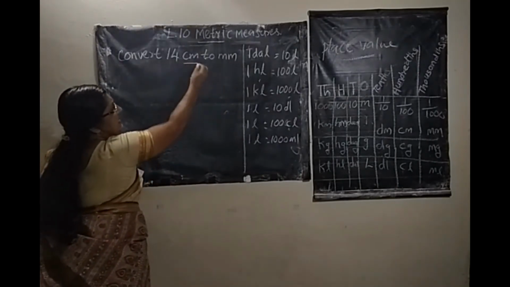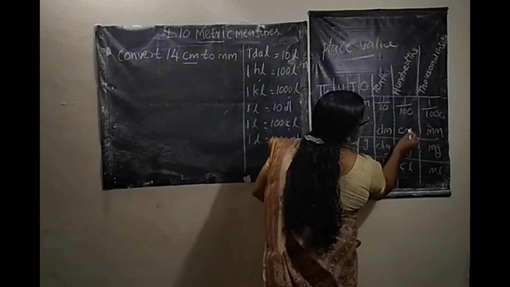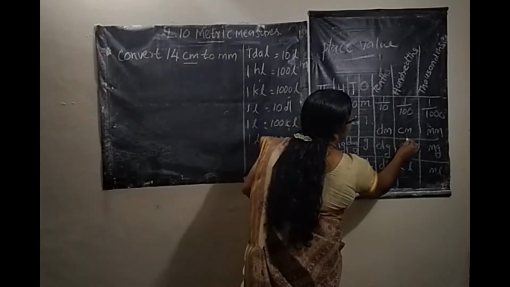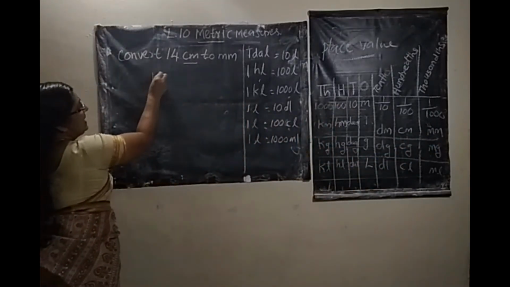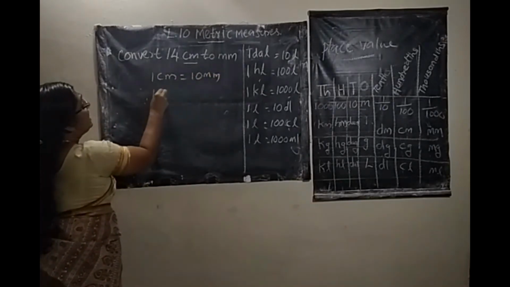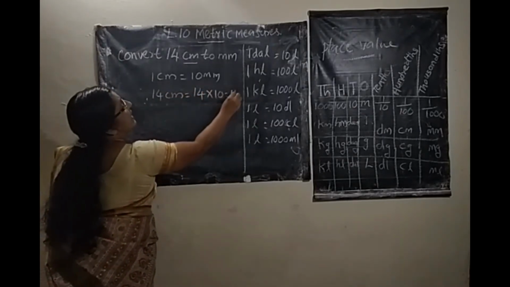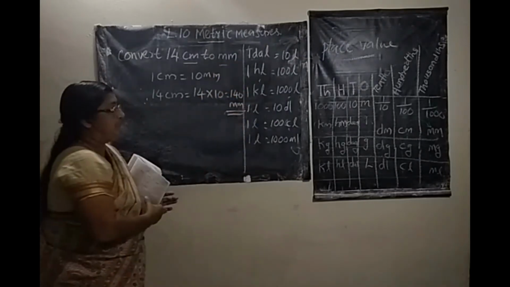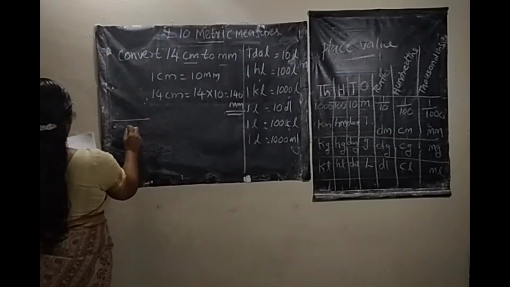Here centimeter is the higher unit, going from centimeter to millimeter. 1 centimeter, how many millimeter? 10 millimeter. 1 centimeter equals 10 millimeter. Therefore, 14 centimeter equals 14 into 10. That is 140 millimeter.